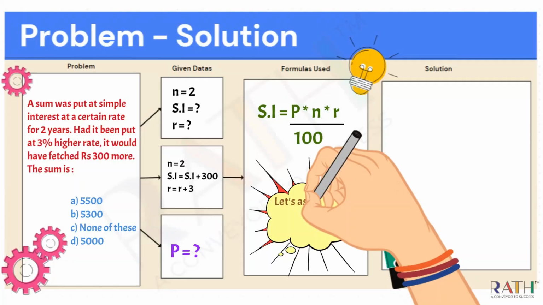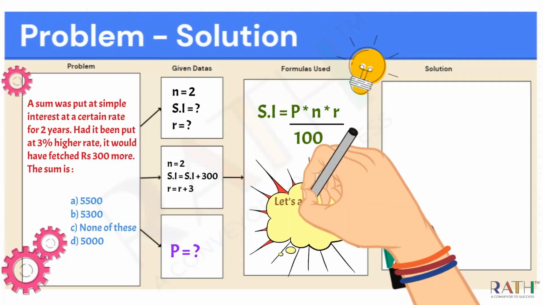See, these are the options. They are asking you to find the principal, that is the sum amount. Obviously the answer is going to be one of these options. So what we can do is, for easy calculations, we can take a whole number. See, here 5000 is a whole number and 5500 is a whole number, easily multipliable. If you take 53, calculating with 53 will be difficult, right? So I've just taken 5000 for easy calculations. If there is no round number given here, you can assume a number which is nearer to that. By doing so we can save time actually.